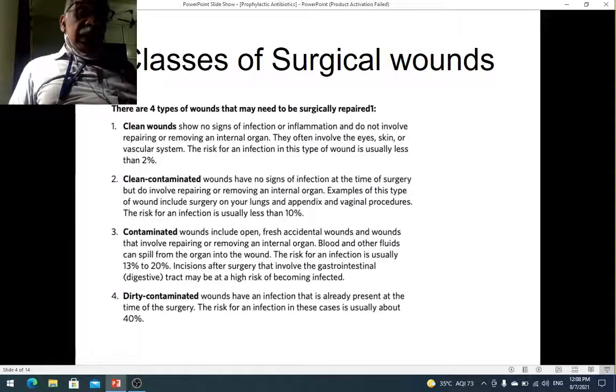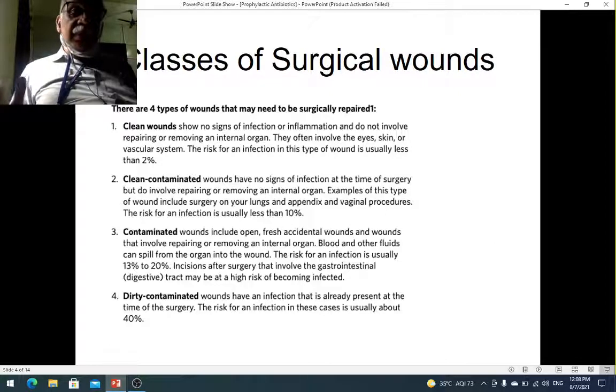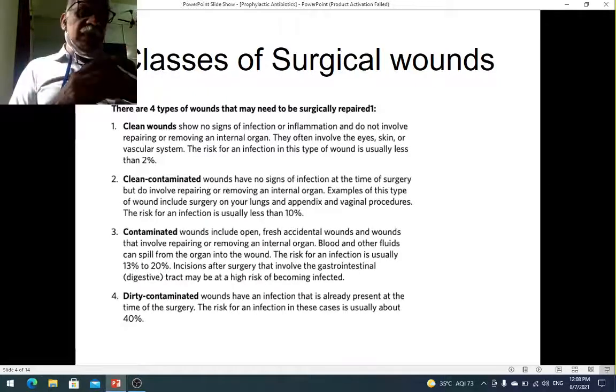Then you have dirty wounds. Dirty wounds are wounds where there is already an established infection. The best example probably would be an appendicular abscess. Acute appendicitis is clean contaminated, but once an appendicular abscess forms, you have organisms within that abscess, isn't it? So it is an established infection. That's how you classify surgical wounds.